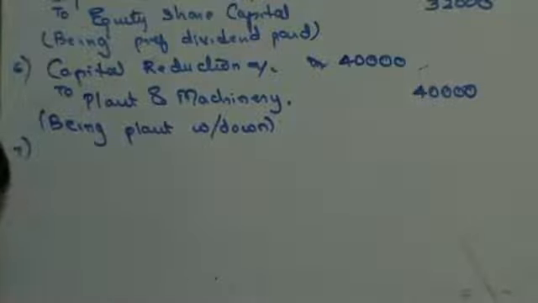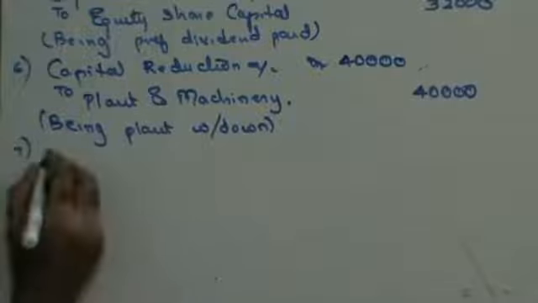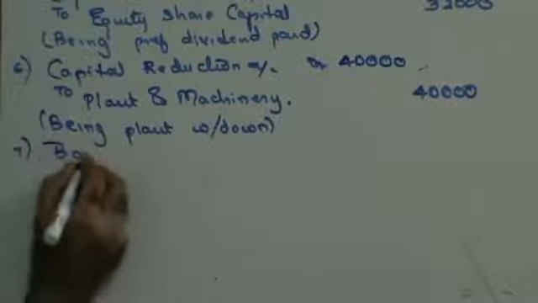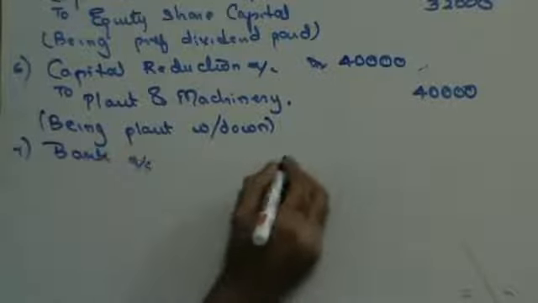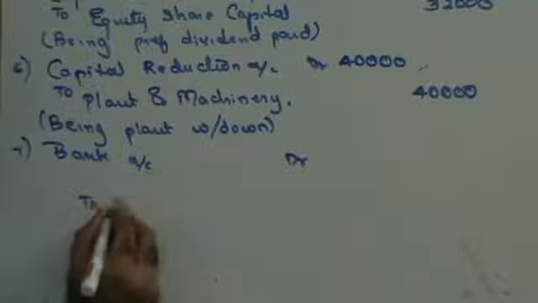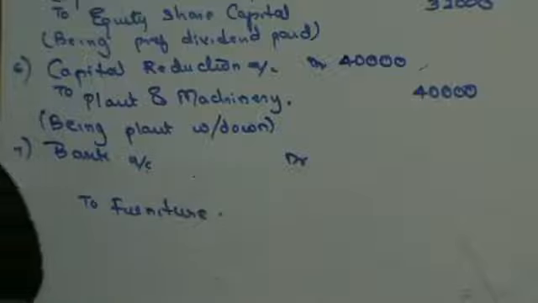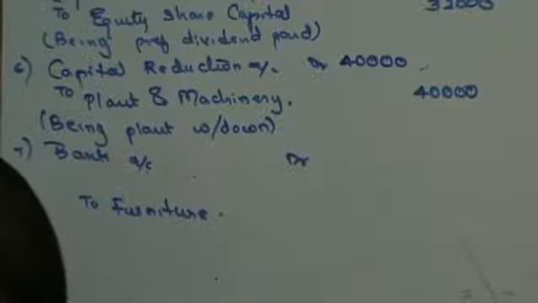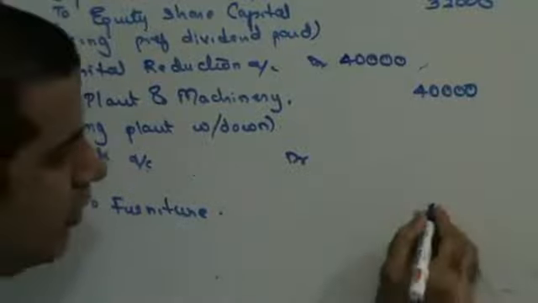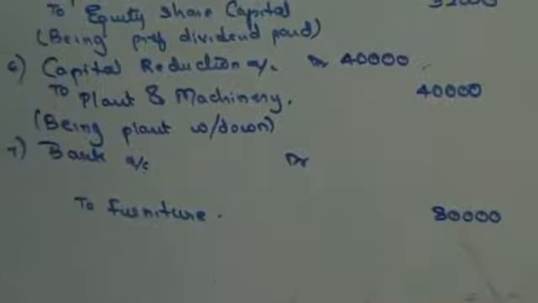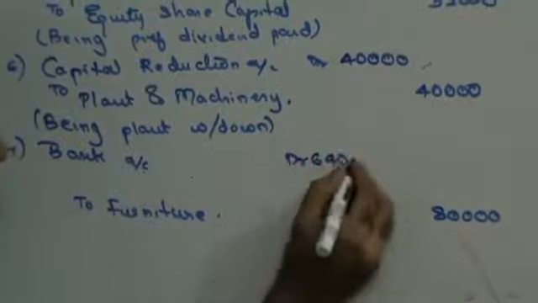Furniture was sold for 64,000. Sold. Debit what comes in, credit what goes out. Furniture is going out. The balance sheet value of furniture is 80,000. They are saying that you sold it for 64,000.